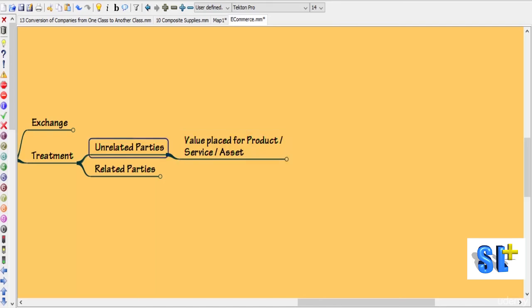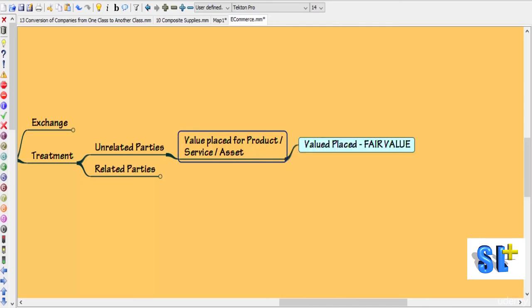Then in such case the value that is placed is the fair value. Then at this fair value only it should be recognized. Fine. So this is the case where you are issuing equity shares for the product or service or asset acquired and the transaction is between unrelated parties.